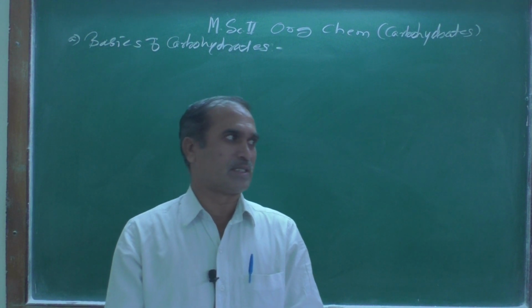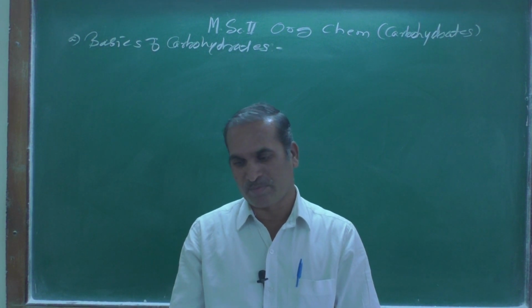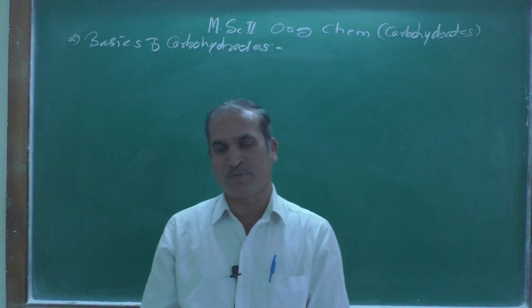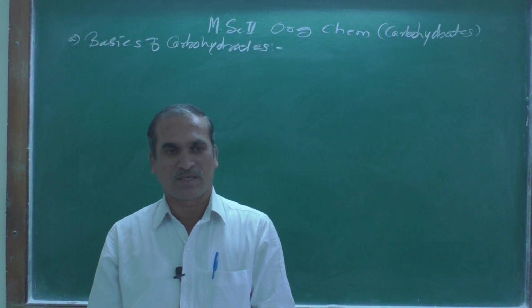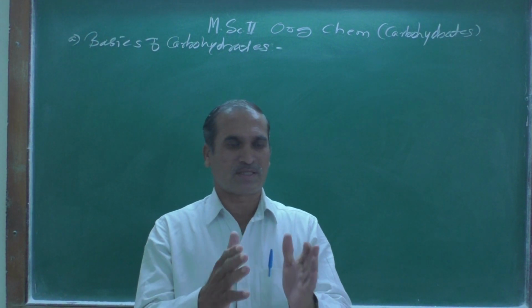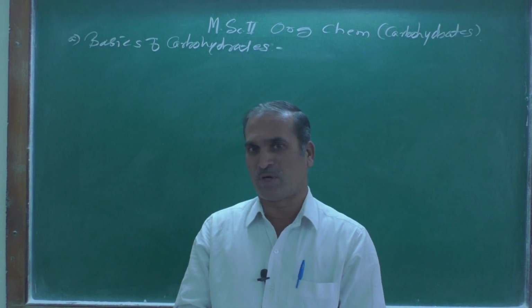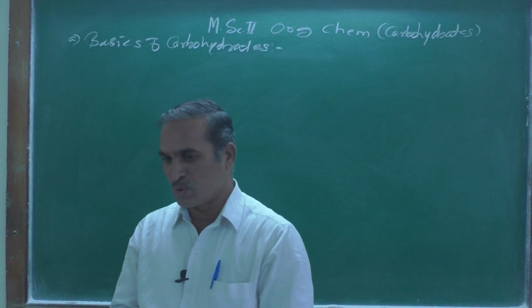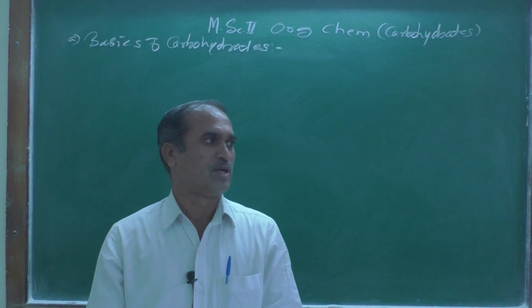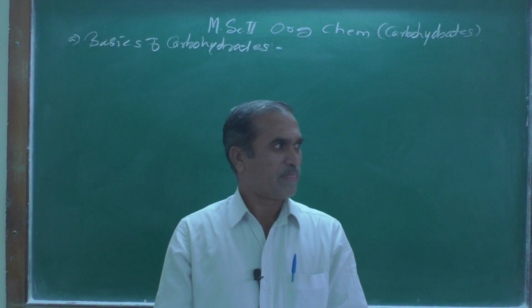We have discussed the nomenclature of carbohydrates, and as we know, nomenclature means the systematic way of giving the name of an organic compound.